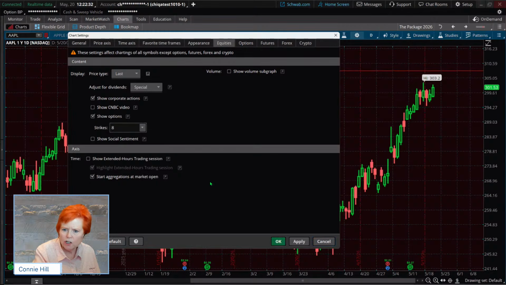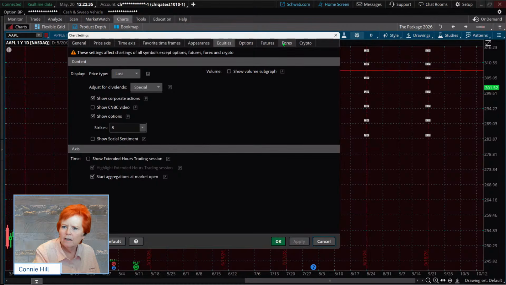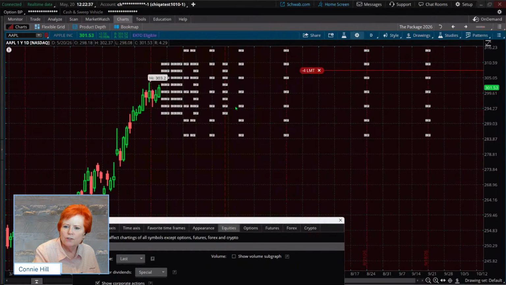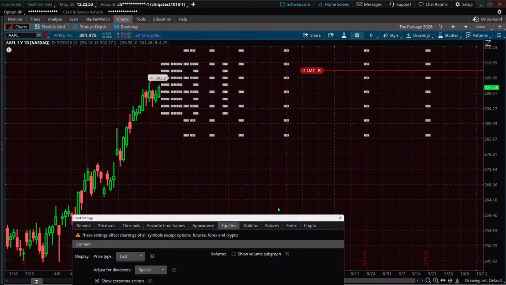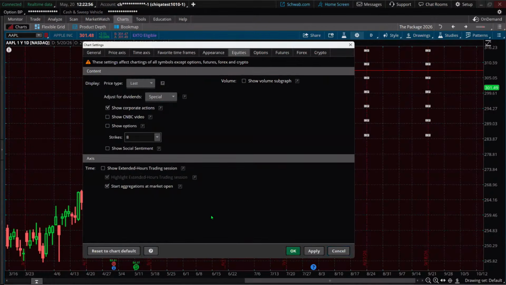But if you hit show options, hit apply, it shows you where your calls and your puts are, these little blocks. One's a P and one's a C for put and call. And it's putting them at where the strike prices are. So basically 295 here, 300 here. Again, you might not want that. I don't like to have it personally.